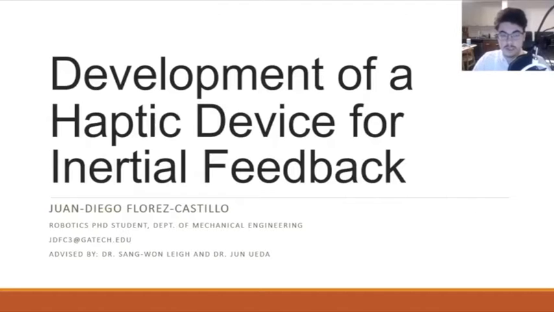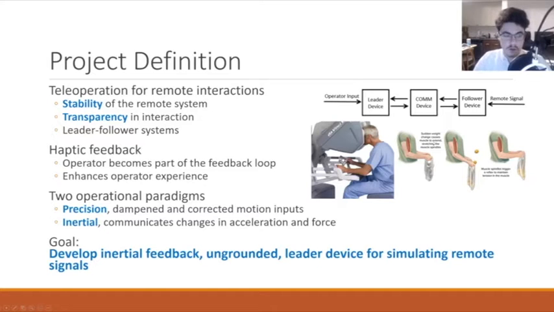Hello, and welcome to my presentation about the development of a haptic device for inertial feedback. To go over a few basic terms, teleoperation is usually implemented in order to ensure stability at the remote site, and transparency and interaction essentially keep operator inputs and disturbances at the remote site and allow them to be properly represented at the opposing site. Haptic feedback allows the operator's body to become part of the feedback loop. And then there are two main operational paradigms: precision, which is typically seen in surgical robots, and inertial, which is what we're targeting for this.